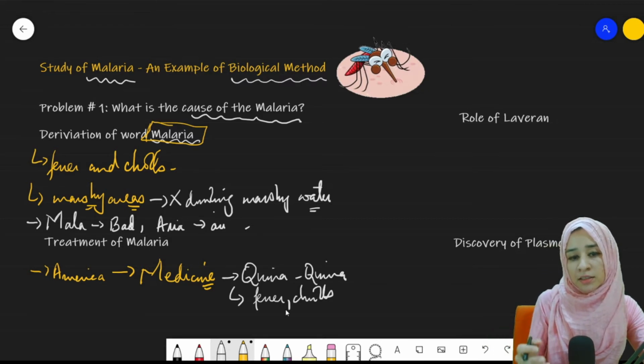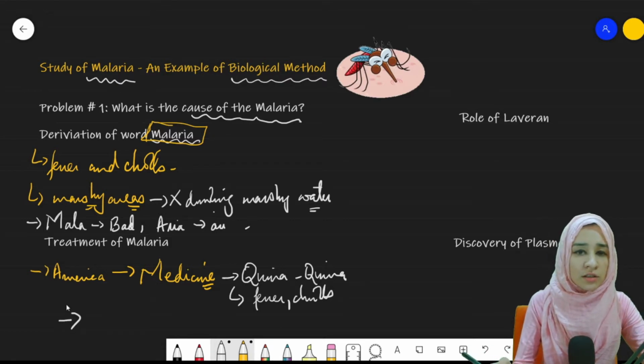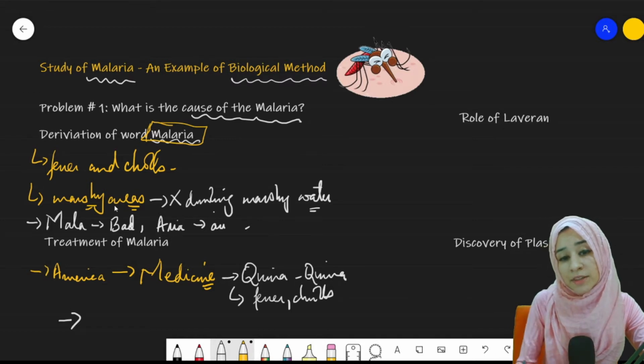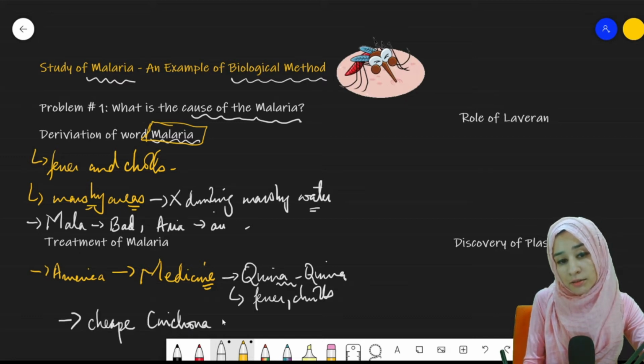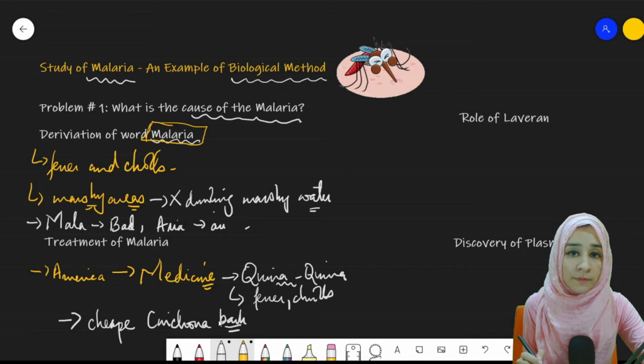But then there were certain dishonest merchants, certain dishonest traders who started committing fraud. What did they do? They replaced quina with a much cheaper cinchona bark. It was like quina bark, but it was much cheaper as compared to the quina bark.